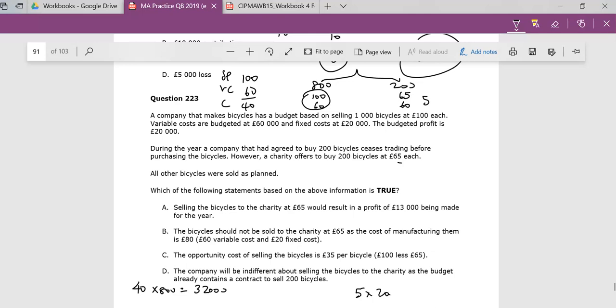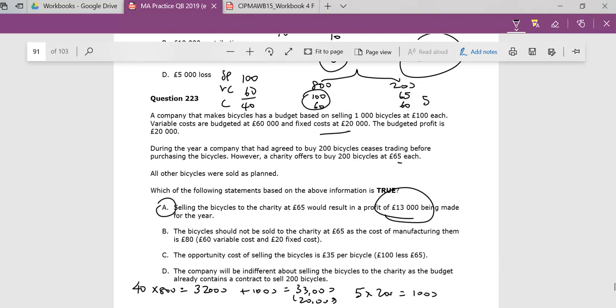5 times 200 is 1,000. So in total we're going to make 33,000. We have a fixed cost of 20,000 to get rid of. Get rid of 20,000, your profit is 13. Bang. That's the answer, A. I mean, we could go through the others.